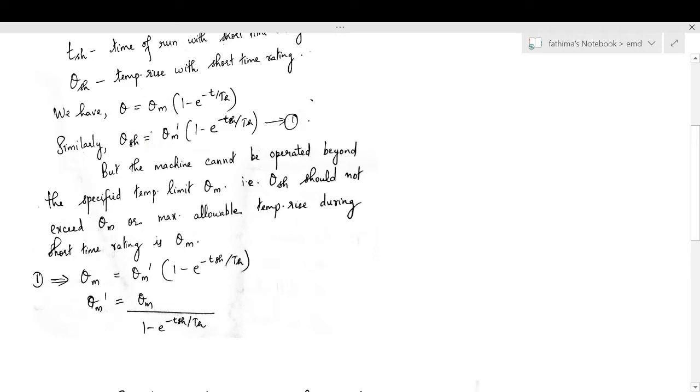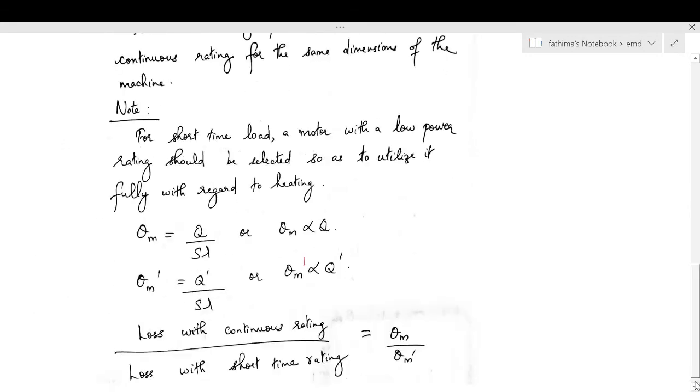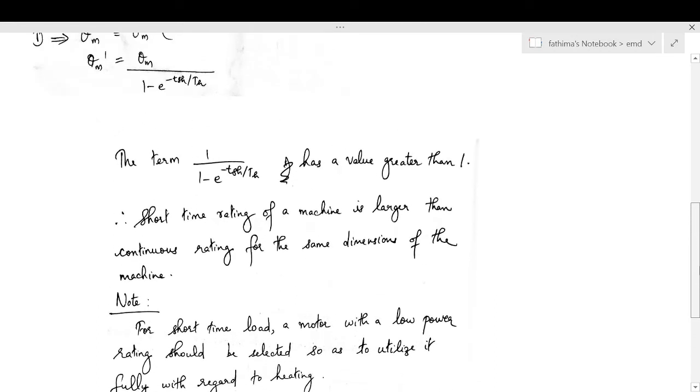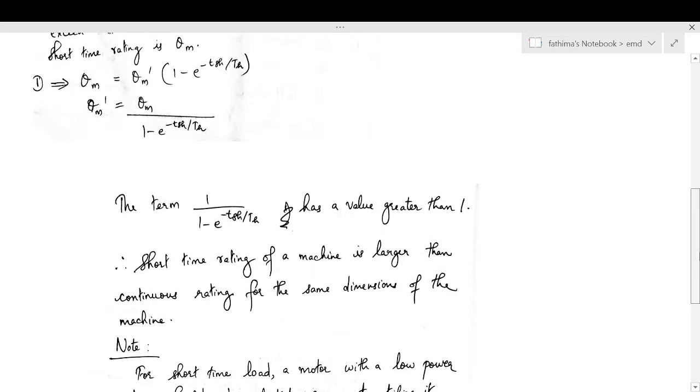So theta sh should not exceed theta m, or the maximum value of theta sh is theta m. So we can substitute theta m instead of theta sh. So theta m is equal to theta m dash into 1 minus e raised to minus tsh by th. Or we can write theta m dash is equal to theta m divided by 1 minus e raised to minus tsh by th, or theta m dash by theta m is equal to 1 divided by 1 minus e raised to minus tsh by th, which is always greater than 1 because the denominator term will always be less than 1. That means theta m dash is greater than theta m.